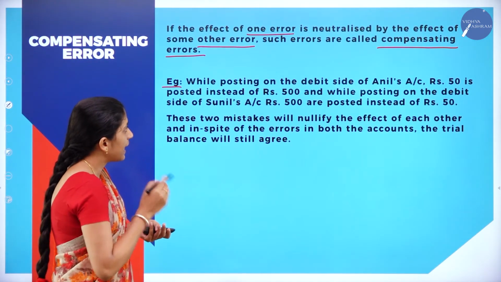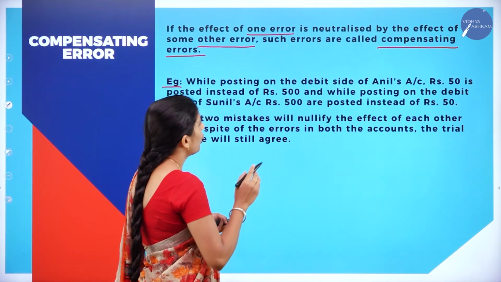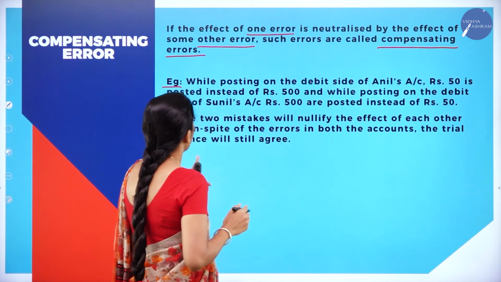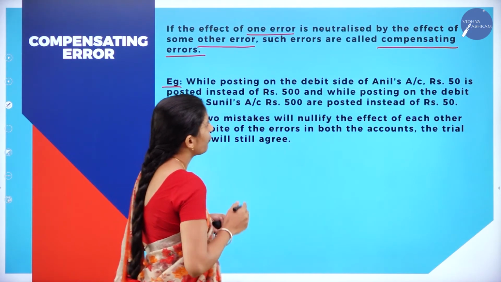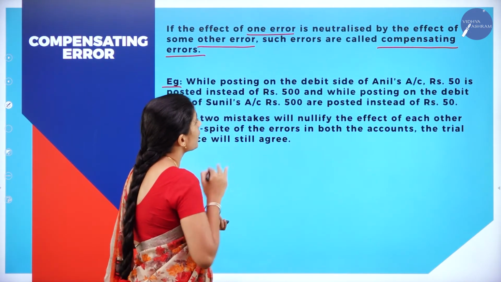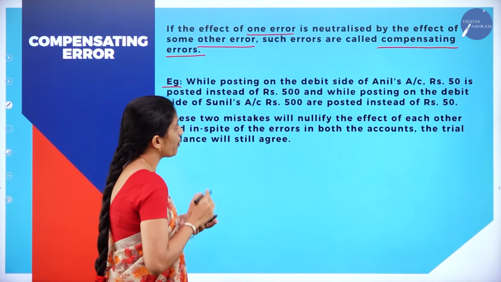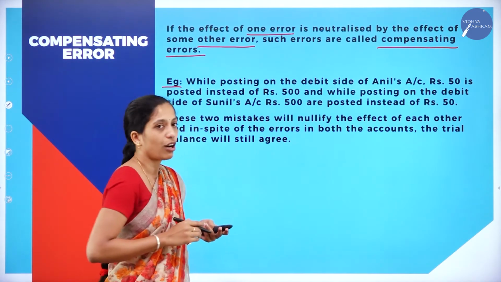While posting on the debit side of Anil's account, rupees 50 is posted instead of rupees 500. And while posting on the debit side of Sunil's account, rupees 500 is posted instead of 50.